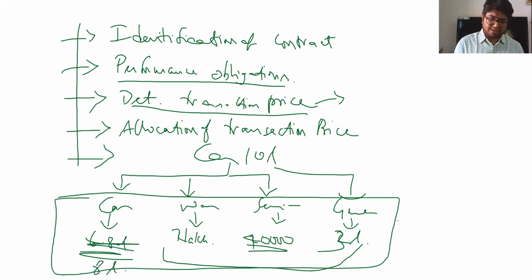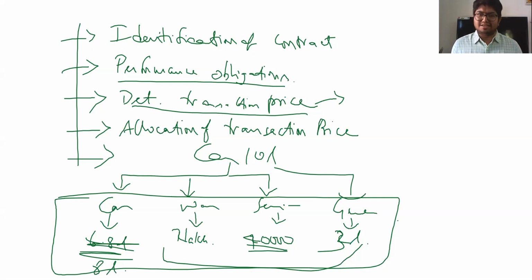Okay. So for the car, now what will I do? 10 lakhs into 8 lakhs divided by the total of all this: 8 lakhs, 2 lakhs, 40,000 and 3 lakhs, that is 13 lakh 40,000. That becomes my allocated transaction price for the car sale alone. 2 lakhs divided by 13 lakhs 40,000 into 10 lakhs becomes towards warranty. 40,000 divided by 13 lakh 40,000 into 10 lakhs becomes towards my service cost.